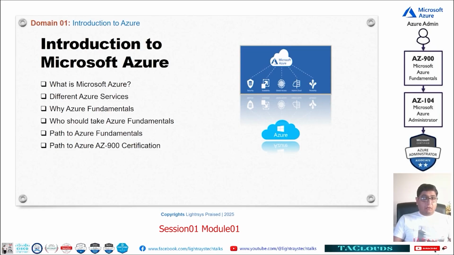Before Microsoft, Amazon was already involved in cloud services. Like with Amazon, if you have to purchase something online, you go to Amazon and log into their portal, you purchase something and then you get it at home. That was Amazon.